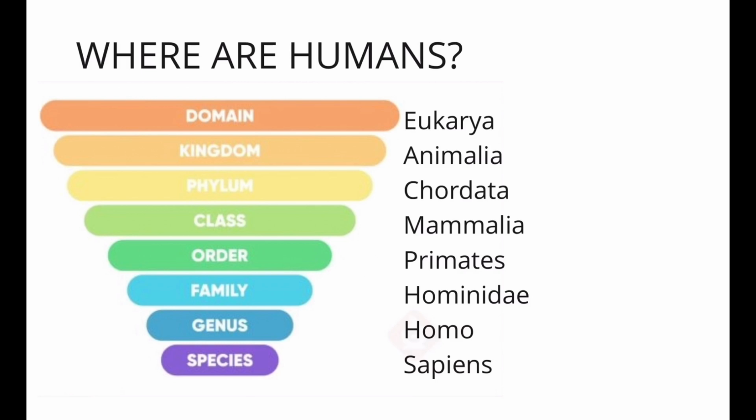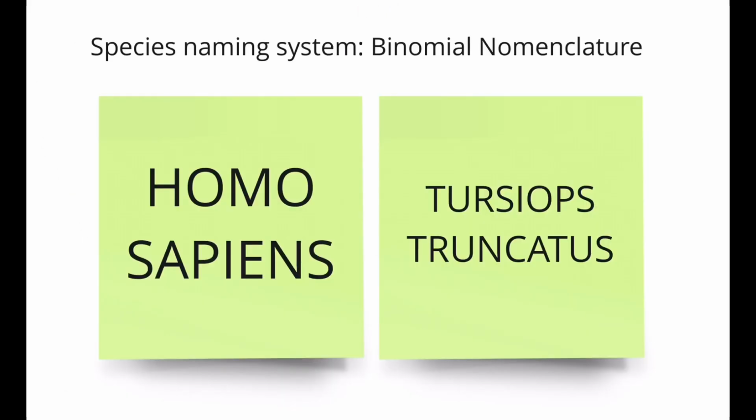And then they're inside the family of Hominidae, which are apes and humans, which are all these creatures that can stand up. They're intelligent. They don't have tails, right? And they're in the genus of Homo, which are basically all humans in history, like Homo neanderthalis, Homo erectus, and also us, the Homo sapiens. And sapiens is the species of us. Now, this should clarify it up a little bit, right?